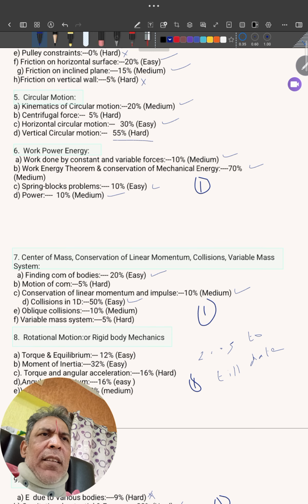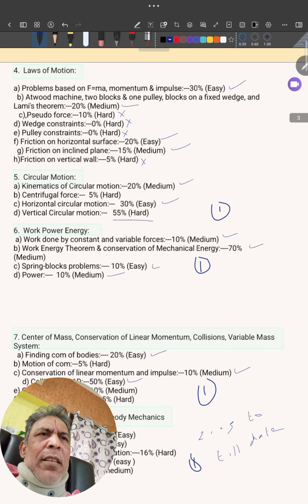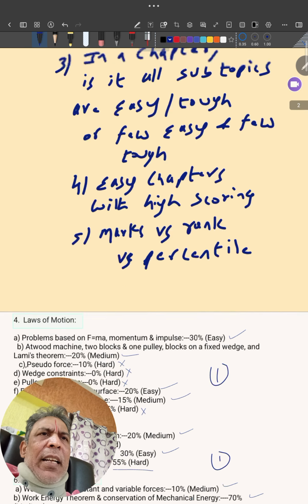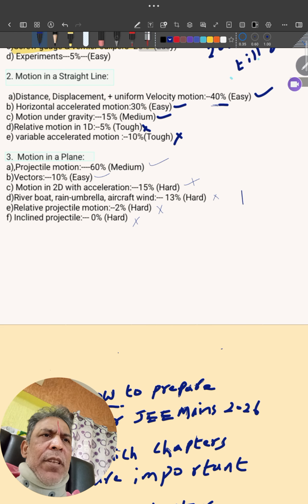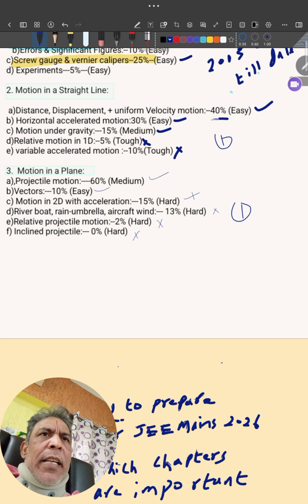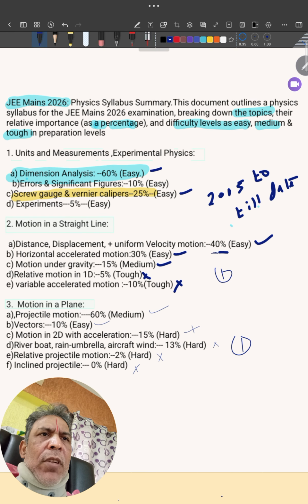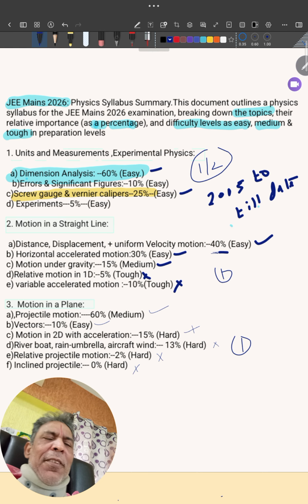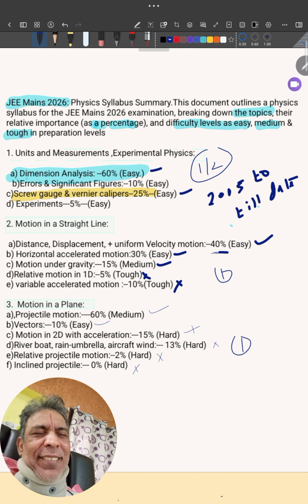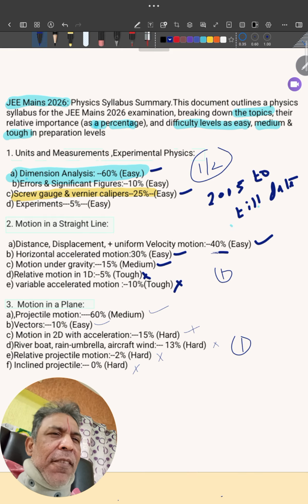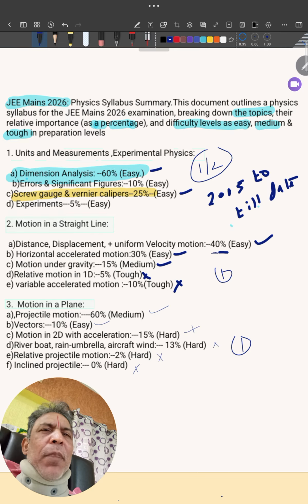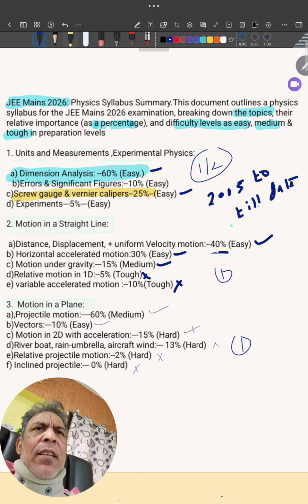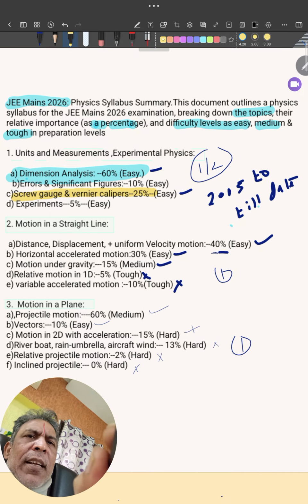Work power energy, one. Circular motion, one. Here, one. Kinematics, one question. Here, motion in a plane, one. There's one. Here, this is two. Sometimes they're asking one or two. Very small chapter. Are you getting all of this now? All easy topics. Try to prefer at least easy topics; you are not supposed to leave them. I'll start with this one. So these are easy topics.